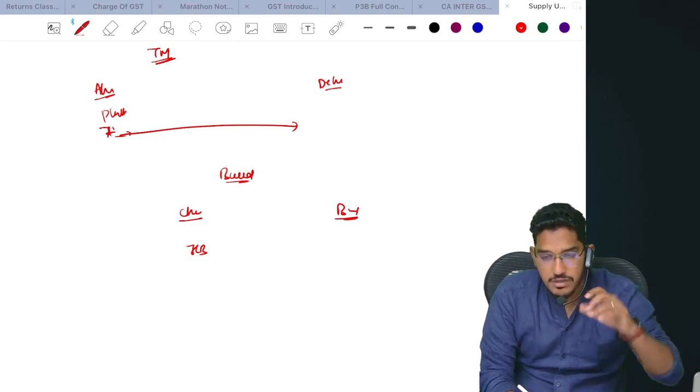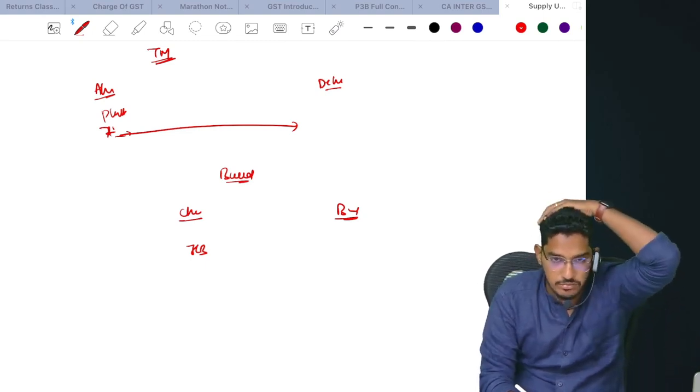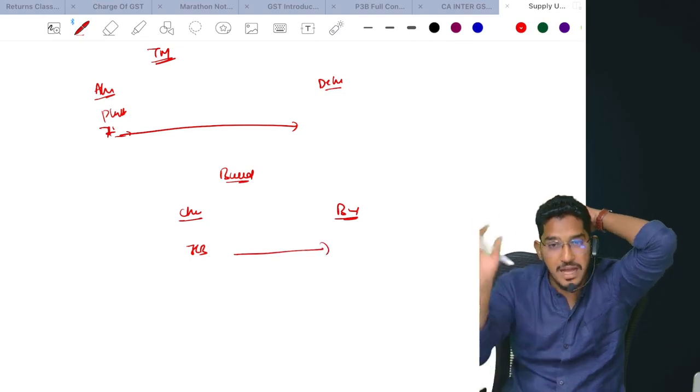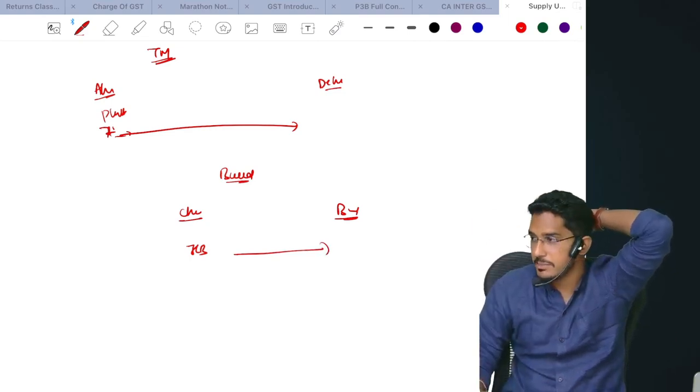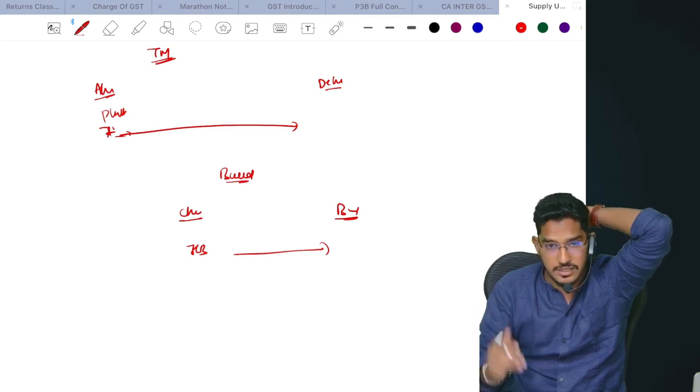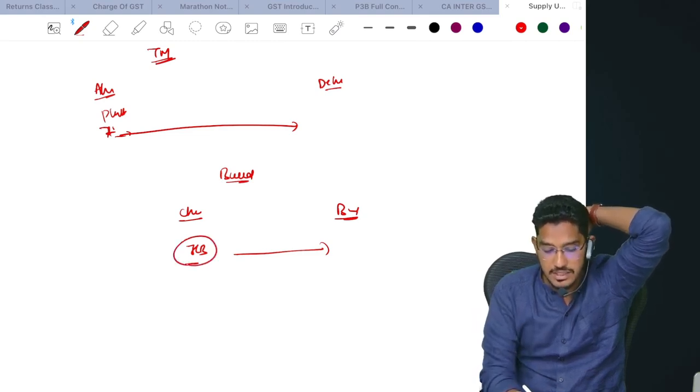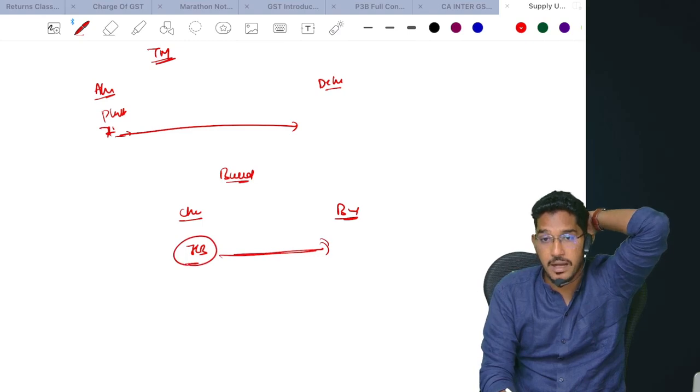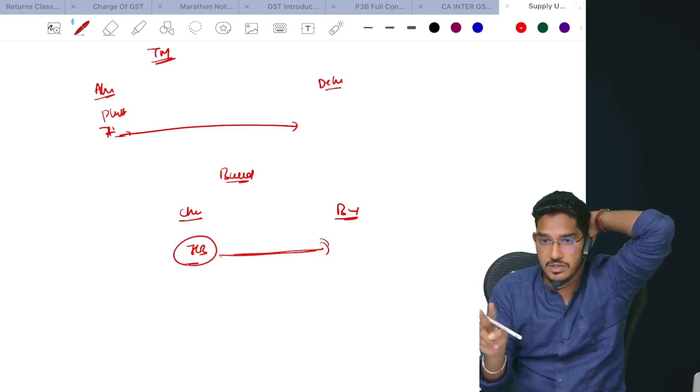Now the work for that JCB at the Chennai location is over. Now this JCB has to be used at the Bangalore side. The same builder is doing the construction at Bangalore. At Bangalore side, he has to use that JCB. Now what they have done is this JCB from Chennai, they have moved it to Bangalore. Two different registrations, distinct persons.